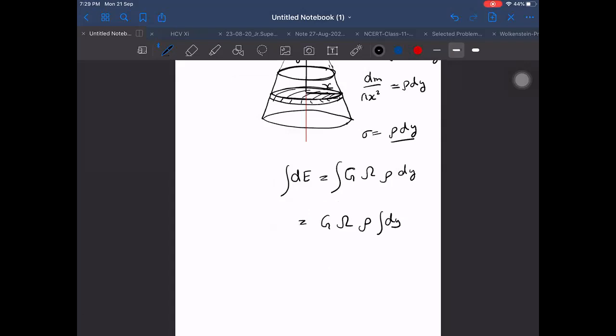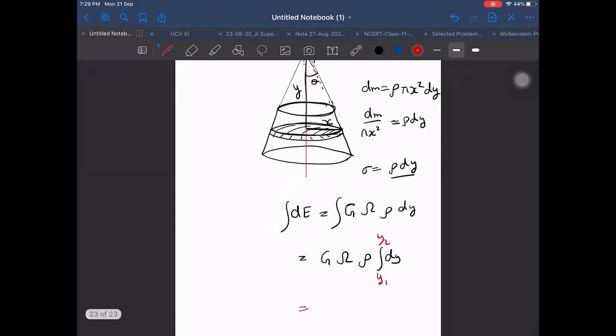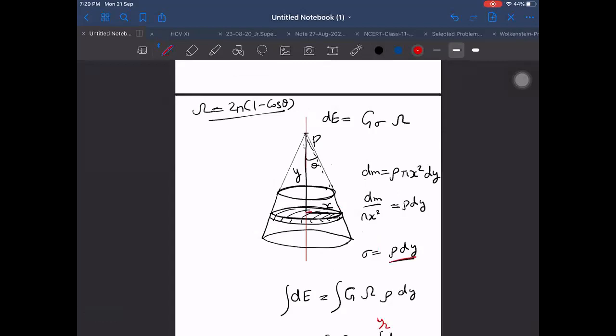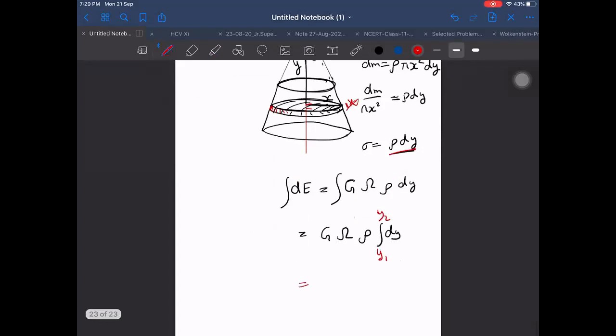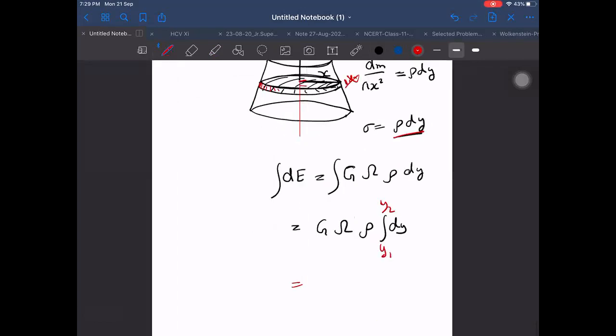That's why I said don't assume the variables which they have given. Try to get in terms of the easiest possible variables. Here y comes out automatically easy. Our volume was not written in terms of this length, dr, or whatever you want to call it. Why not? Because I need thickness. I don't need this slant height. I need slant height for area, but not for the volume. For volume, I have to write dy only. Remember this, it is important.